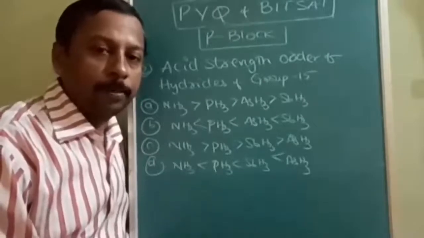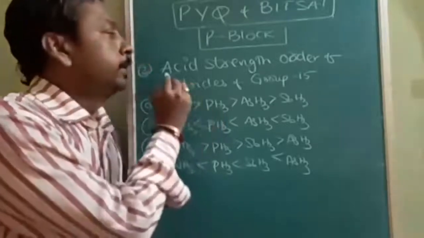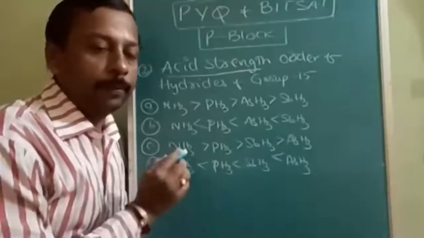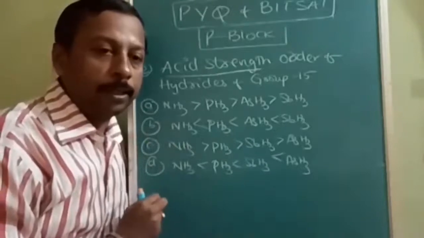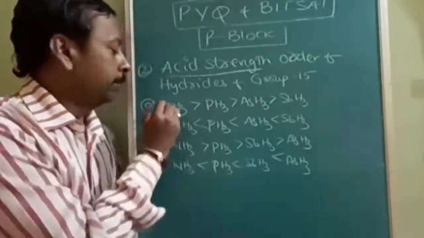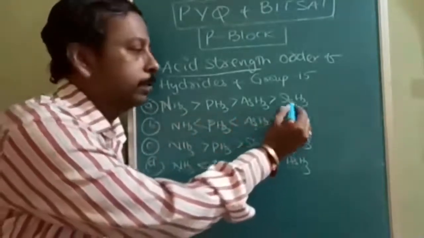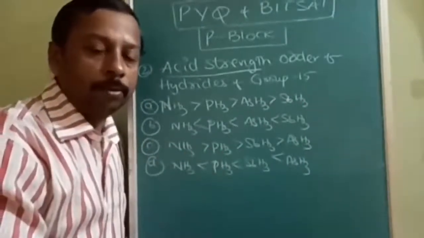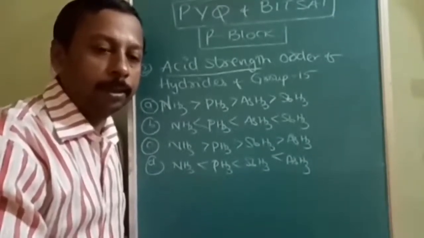Okay, the next question is about acidic strength. Do remember these are the hydracids, the acidic strength of hydrides of group 15. First of all, you should know some of them are basic. The more basic ones, you should consider as less acidic. Option A is NH3 greater than PH3 greater than AsH3 greater than SbH3. Likewise, these are the orders given, and you should understand which rule to follow to find out the sequence. Note this down and answer to me.